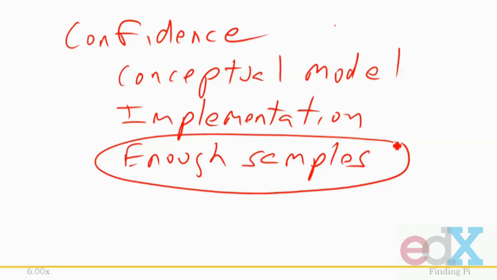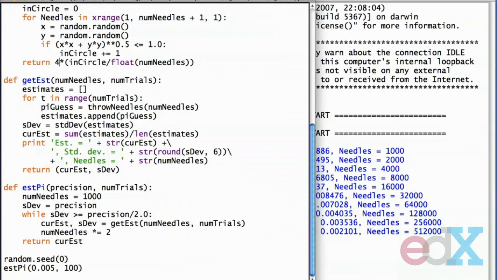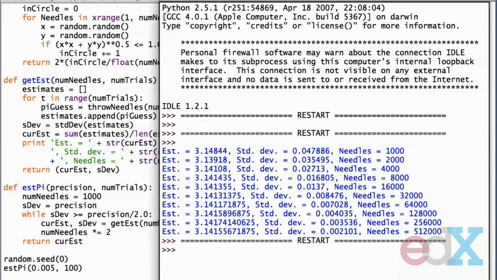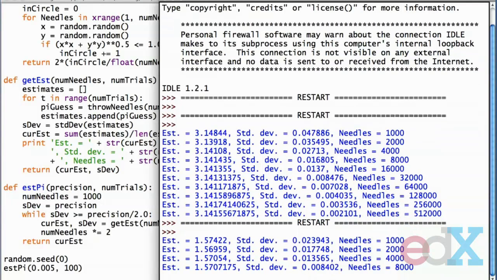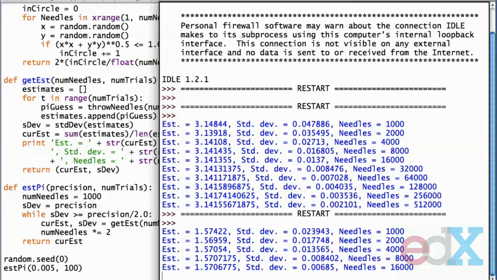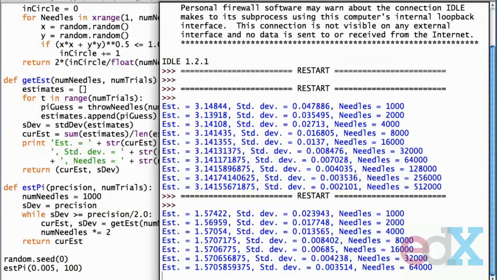Let's see what happens if we get any of this wrong. I'll come back over to my code, and I'll come up here, and instead of using 4, I'll put in 2. Now we'll run it again. Just a little bug in my code. And you'll note I'm getting values that are nowhere as close to pi. My standard deviations are dropping quite quickly. And as I let this run, I'll get to some number of samples, probably about 500,000 again. And my program will claim it has computed a correct value of pi, but of course it hasn't.